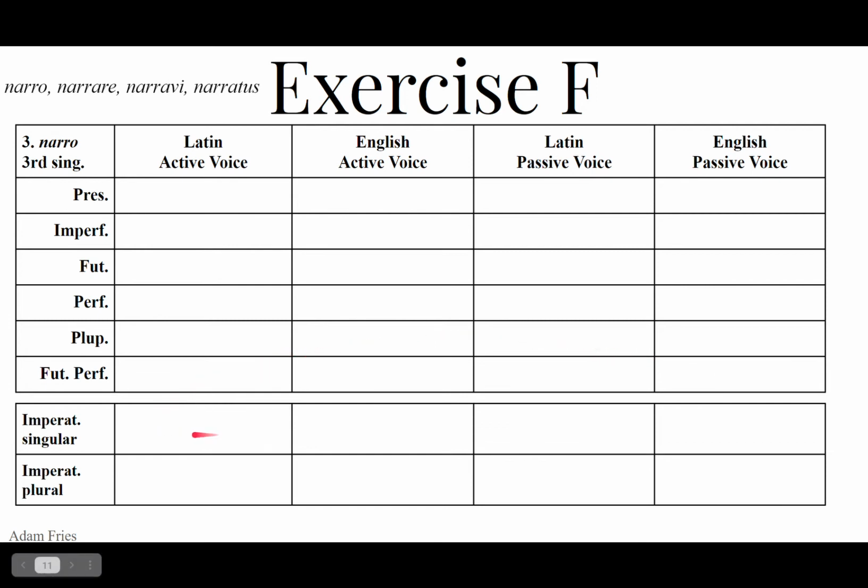The imperative singular of this first conjugation verb is the same as the present stem, nara. Second principal part, chop off the re. Nara. Tell. Come on, you, second person singular, to tell. In the passive, narare. Be told. Come on, get told. You, what's wrong with you? Hurry up.